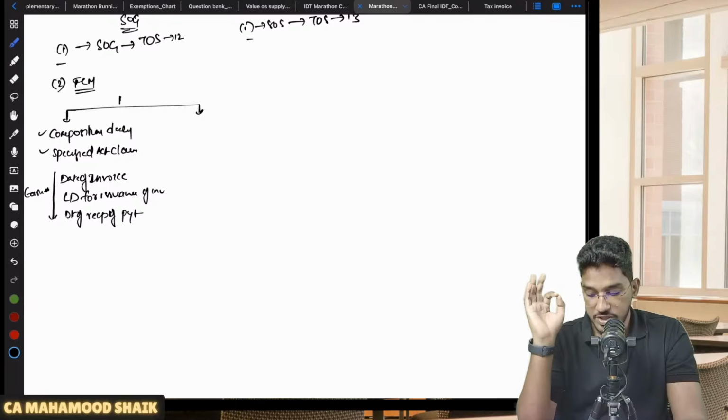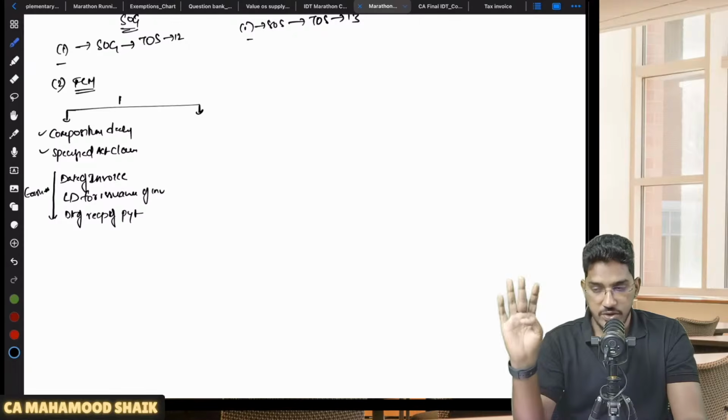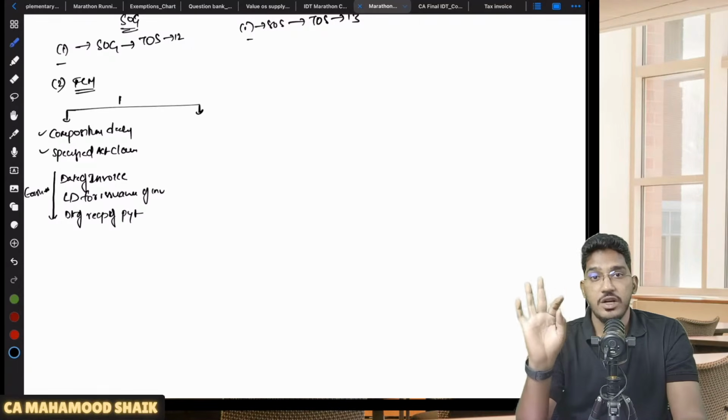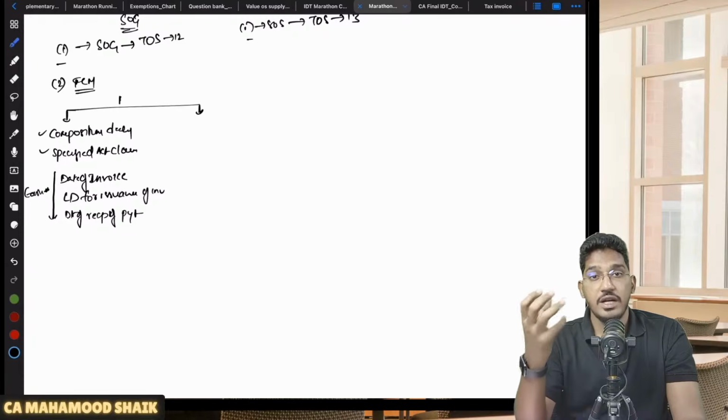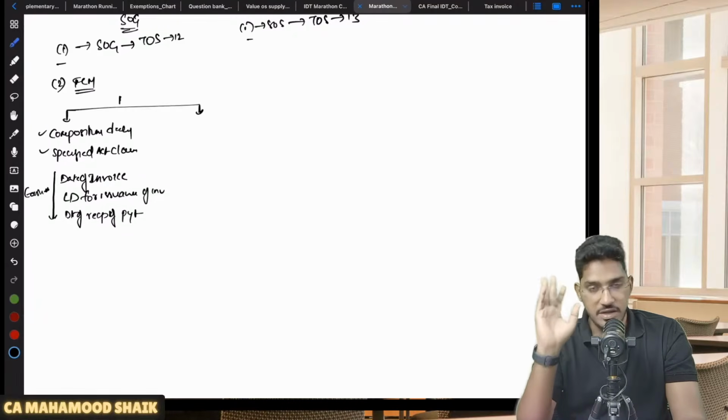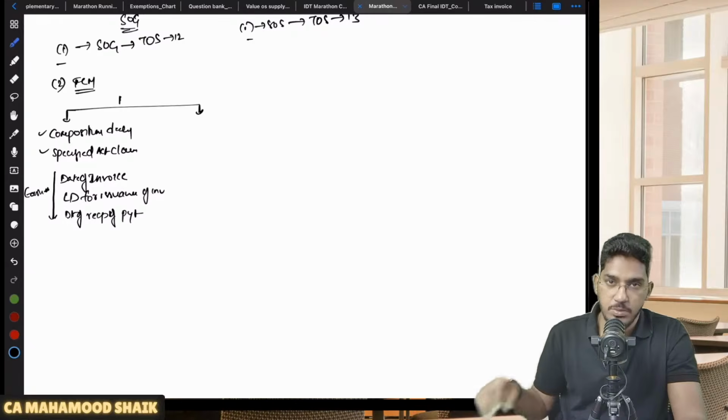So in case you are a composition dealer or a supplier of specified actionable claim, what will be the time of supply, sir? Earlier of 3 dates. Date of invoice, if you are giving the invoice, or due date for issuance of invoice, or date of receipt of payment, whichever is earlier. So the earlier of these 3 dates will be considered as the time of supply.